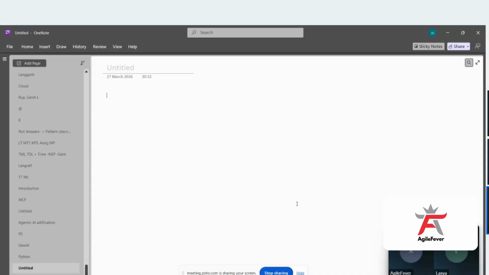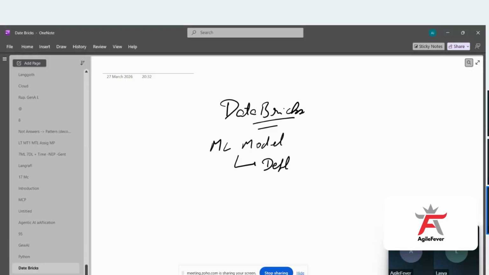Okay, so today we are going to talk about Databricks. We'll be talking about what Databricks is, what the need for Databricks is, and then we'll be creating one ML model here. We'll create one machine learning model end to end, and we are going to do the deployment also. We are going to create a REST API, so that if anyone else wants to use our model, they can start using it through that REST API.